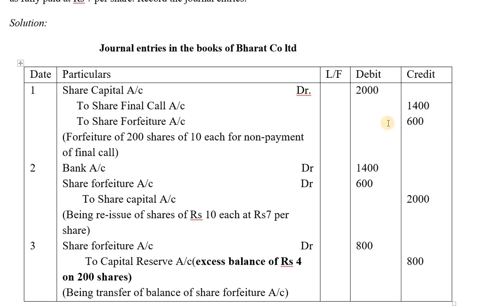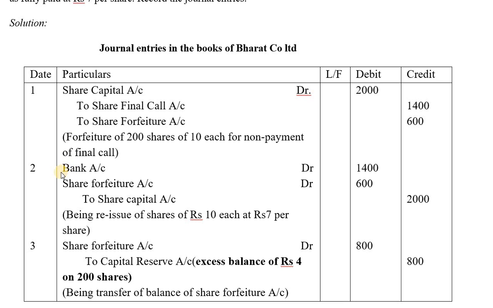What about the remaining value that he has already paid? That will be going to the share final call account. That is rupees 7 into 200. 7 into 200, you will be getting 1400. This is already what they've collected from him. Now going to the share forfeiture account, this is the value that he didn't come back and pay in the final call, right?